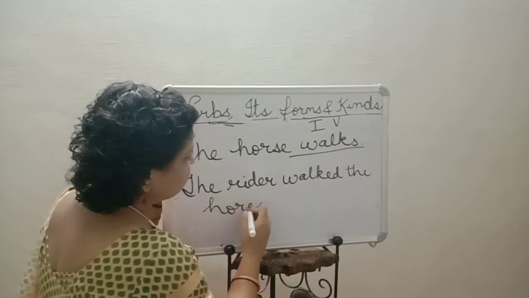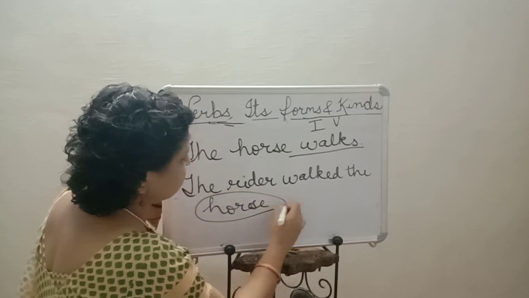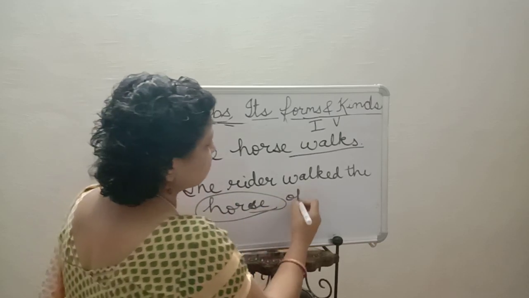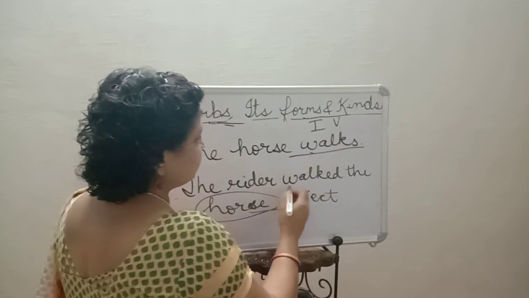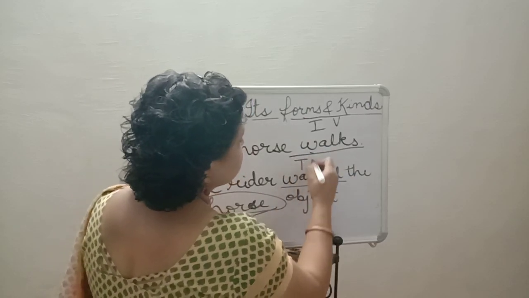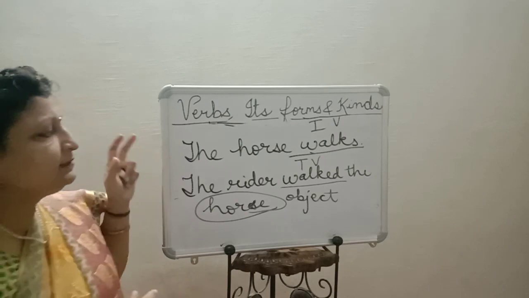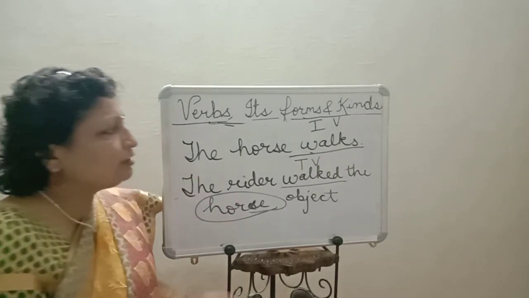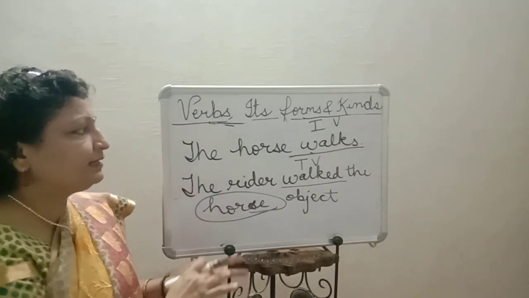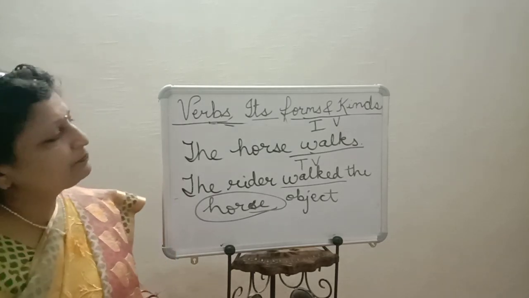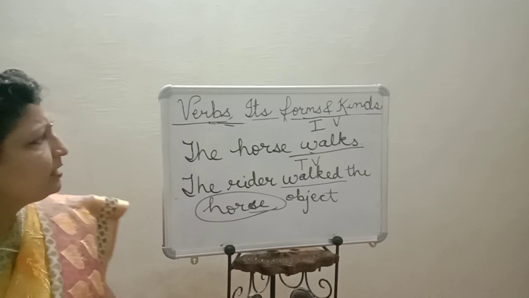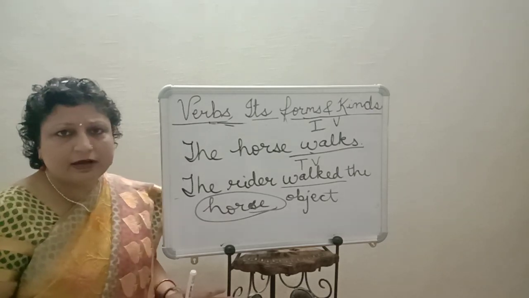So we can see that this horse has become the object. This was intransitive, but this same verb has become a transitive verb. So similarly, transitive can also be used intransitively. Intransitive can also be used transitively depending upon the situation. I hope you have understood the entire verb.